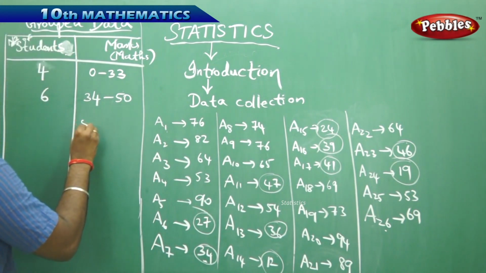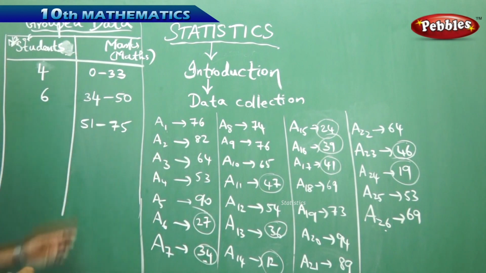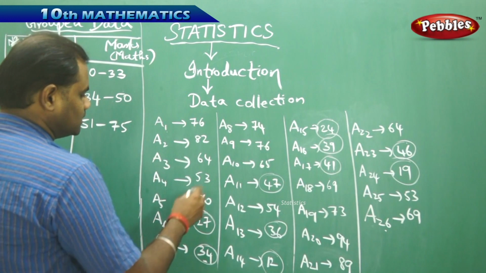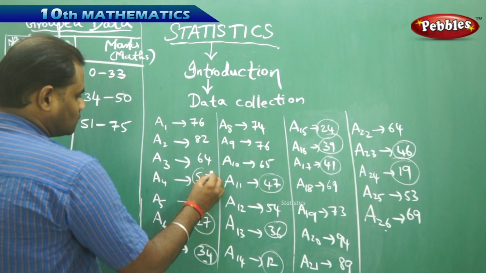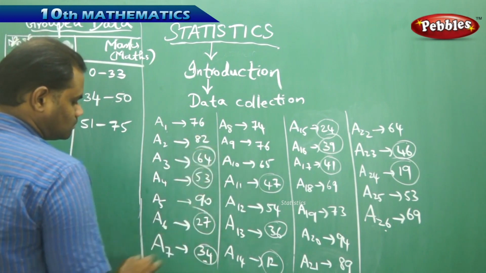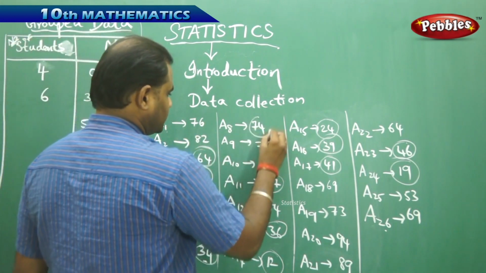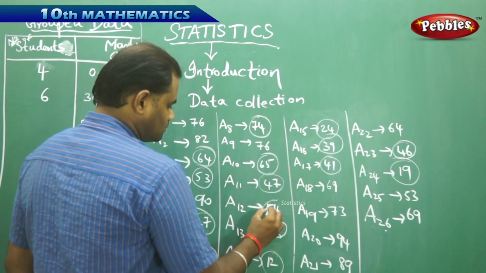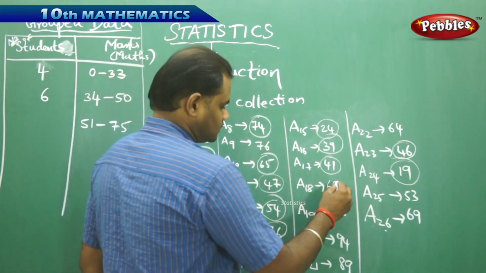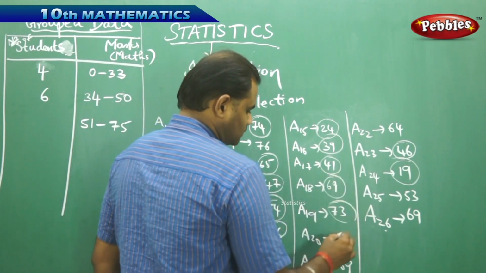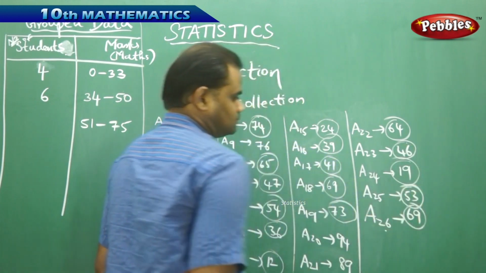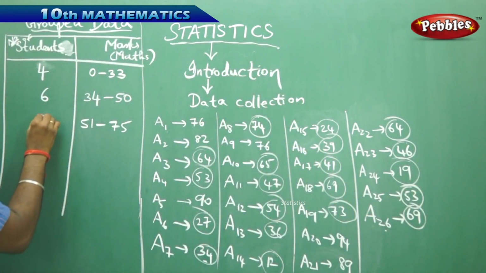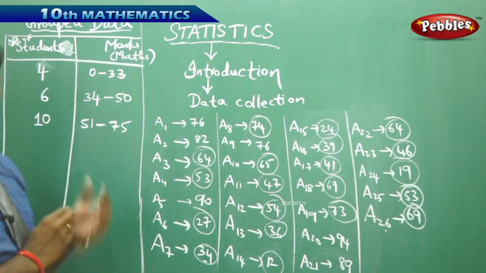Next, I want to know the number of students who got the marks between 51 and 75. So clearly I find that there are 10 students, because I have 51 to 75: 1, 2, 3, 4, 5, 6, 7, 8, 9, and 10. So totally I count that there are 10 students who got the marks from 51 to 75.